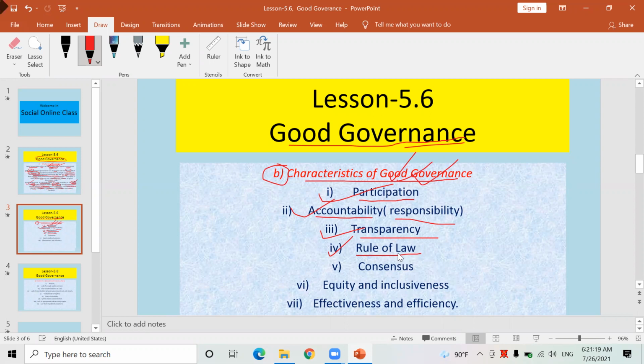Its activities look fair, every activity, developmental works, decisions, everything looks fair, because of the full implementation of the laws existing in the nation, the constitution existing in the nation, the norms and values of the societies existing in the nation. Therefore, good governance can be maintained by implementing the existing laws strictly.